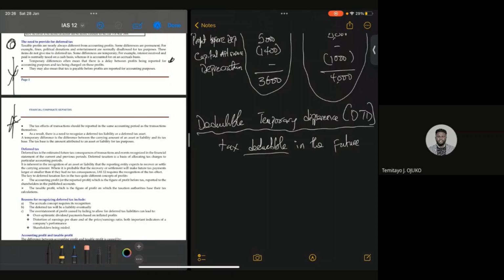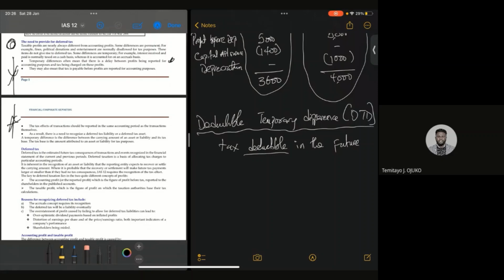Now, the next thing is some differences are temporary. For example, interest received and paid is normally taxed on cash basis. I mentioned that earlier, that the taxman focuses on cash basis, while an accounting man focuses on accrual basis. So please take note of that.